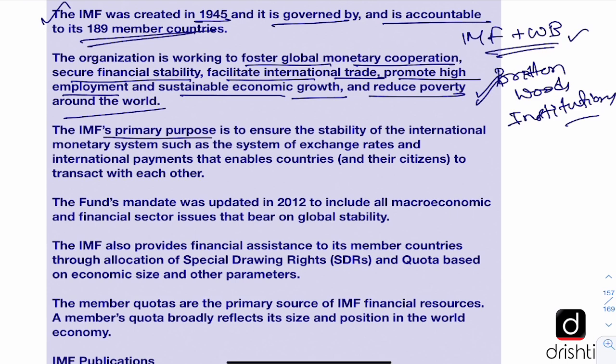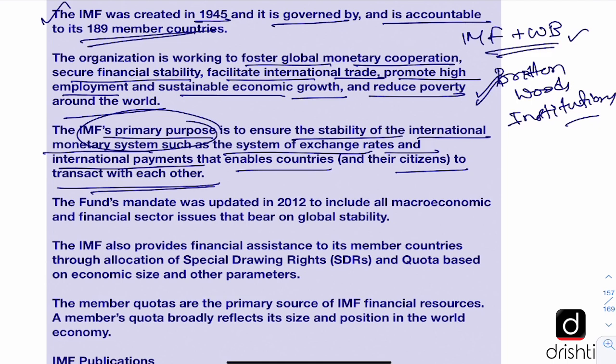But IMF's primary purpose is to ensure the stability of the international monetary system, such as the system of exchange rates and international payments that enables countries to transact with each other. So that is why IMF is very important because it ensures the stability of the international monetary system. And the fund's mandate was updated in 2012 to include all macroeconomic and financial sector issues that bear on global stability.